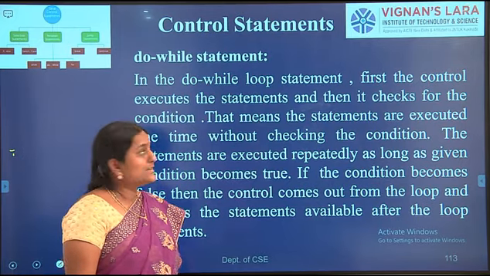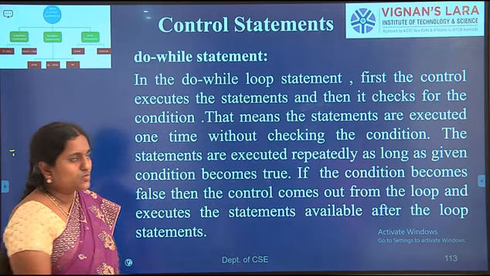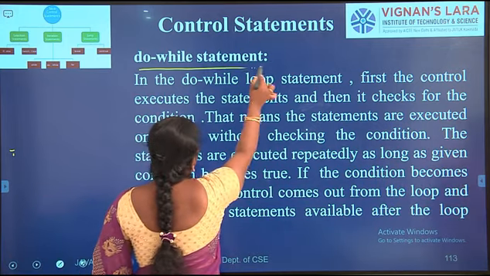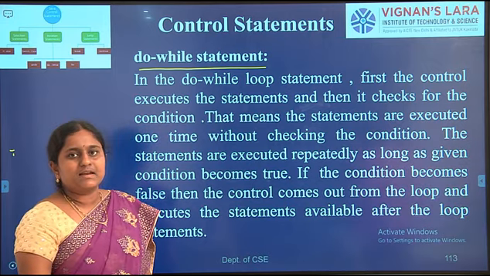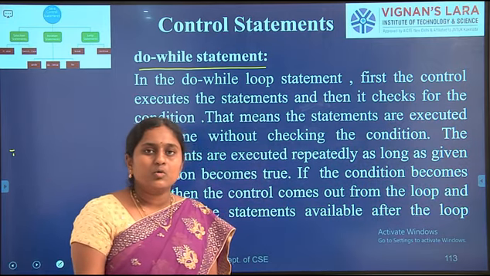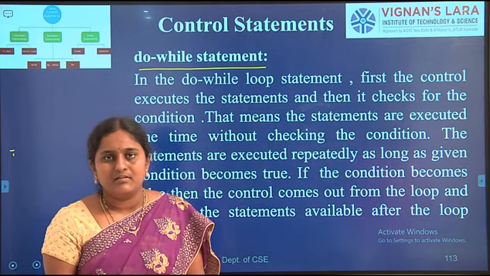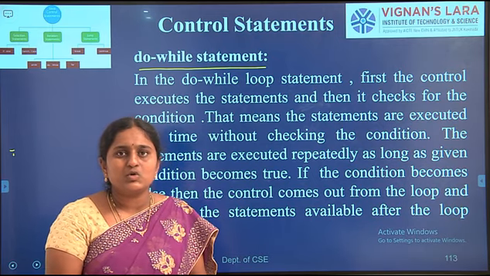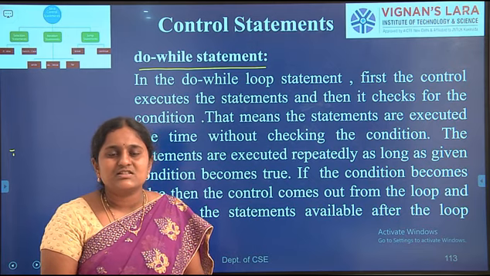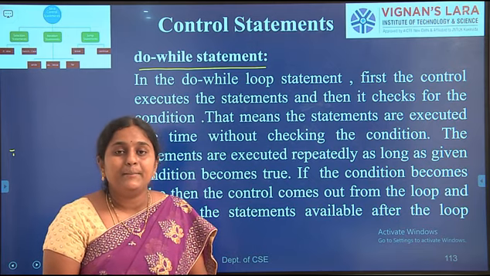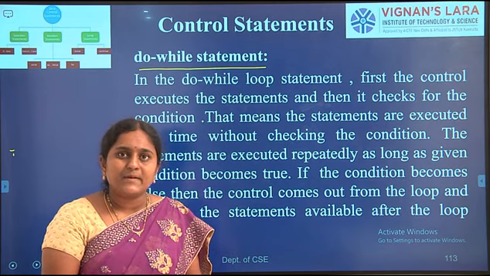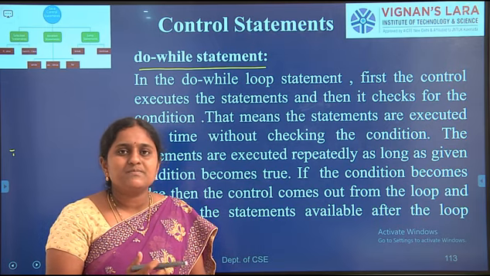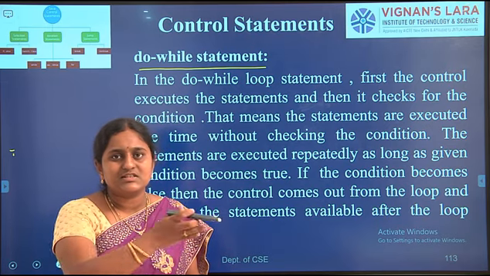In today's class, let us discuss do while statements. In the previous class, I already discussed the while statement. These are all looping statements: while, do while, for. What is the importance of looping statements? Looping statements are also known as iterative statements. The statements execute repetitively until the condition becomes false, and then control passes to the next statement.